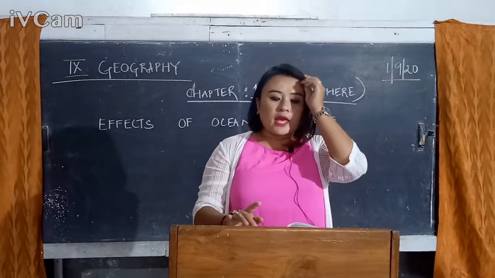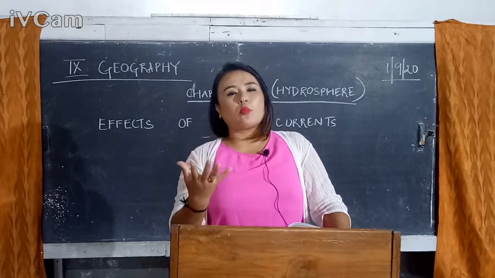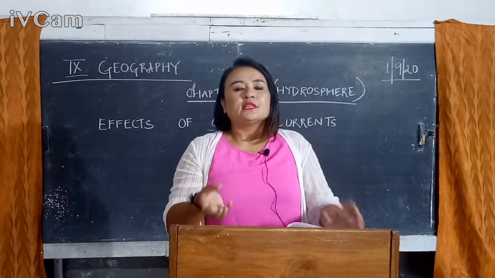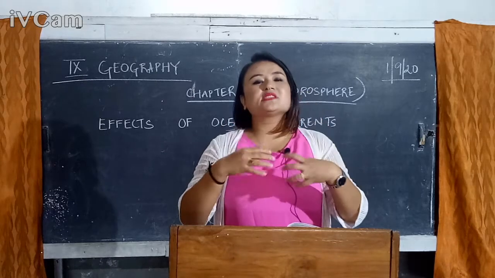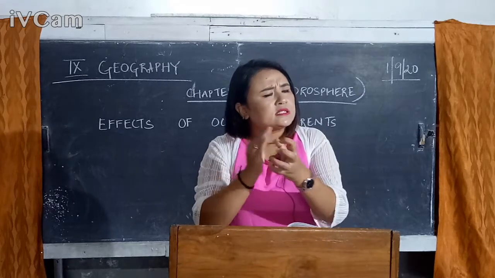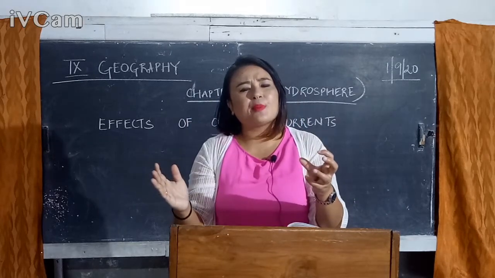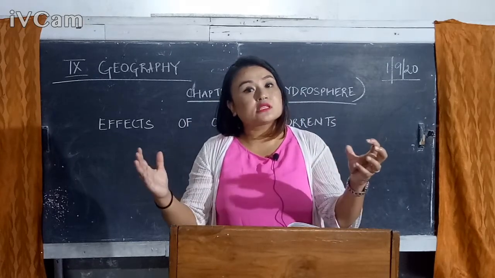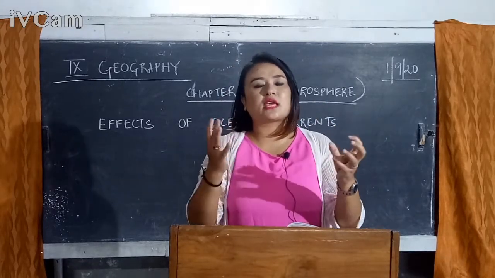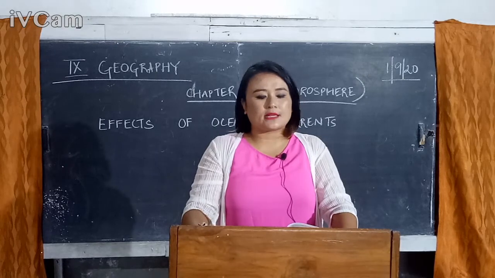ocean current. Now the air above the warm ocean current becomes warm. So the air that you have there above your warm ocean current is warm and it has a greater capacity to absorb moisture. That means your air above your warm ocean currents, because it is warm, has the capacity to absorb a large amount of moisture. That means we can make a direct relationship here between your warm current and the maximum amount of precipitation received in the region, because the air above your warm ocean current has the capacity to carry a larger amount of moisture.